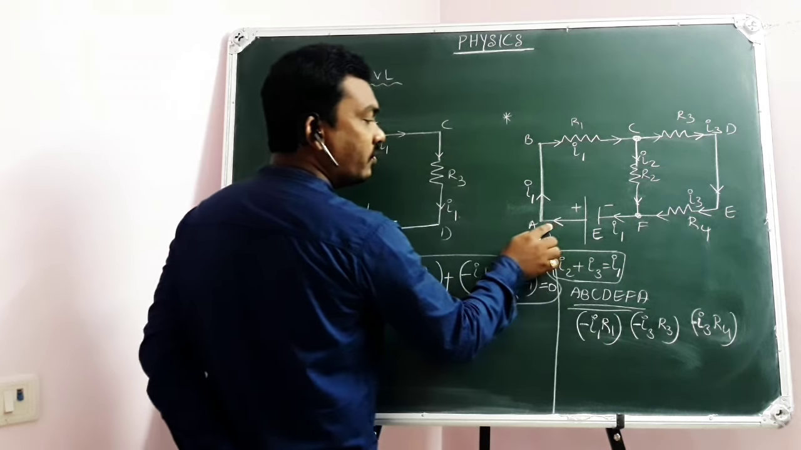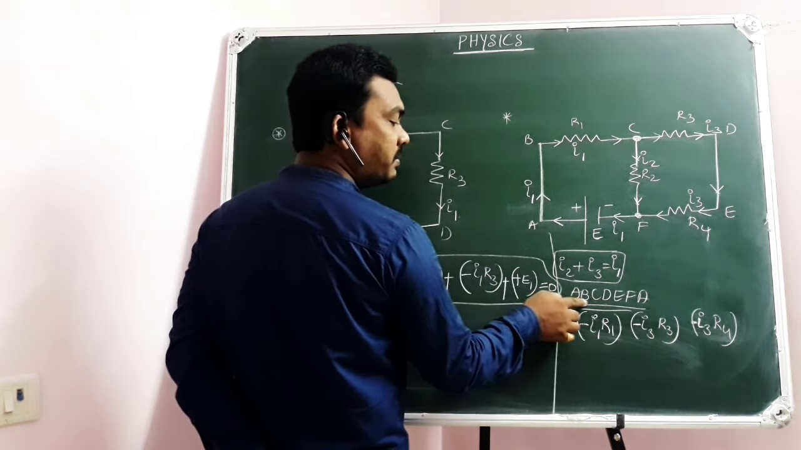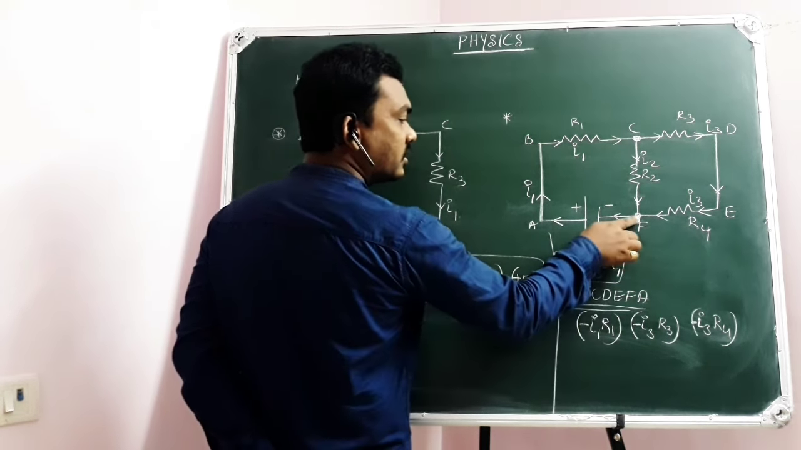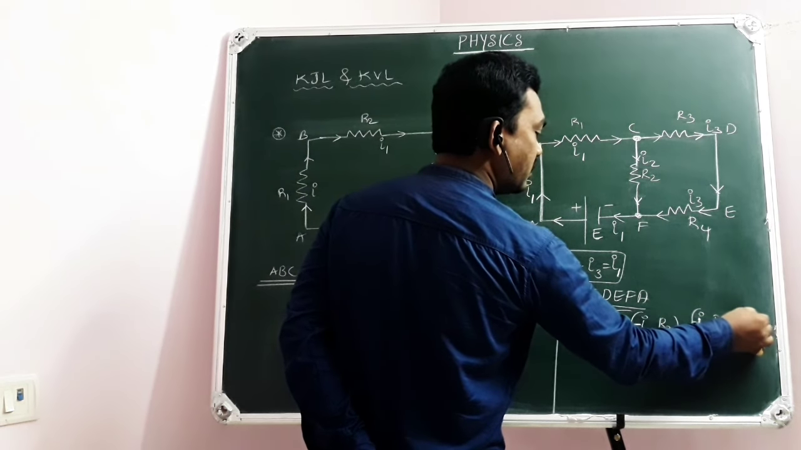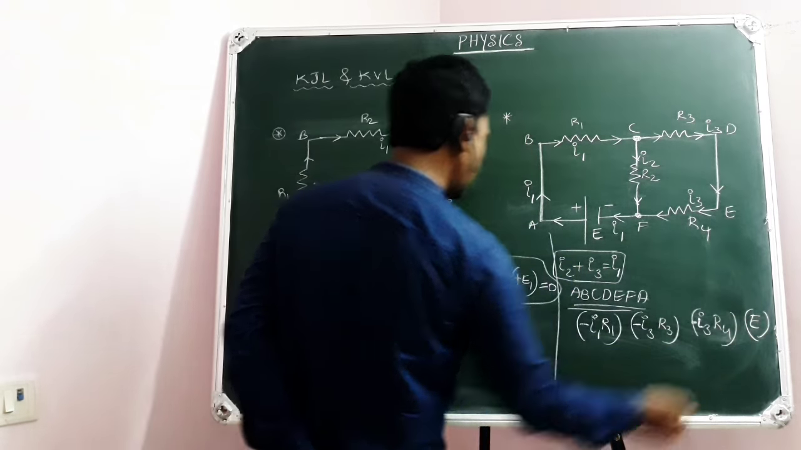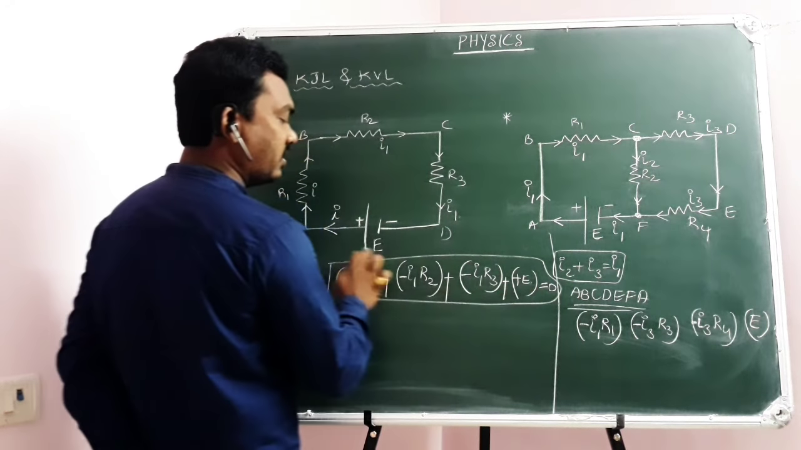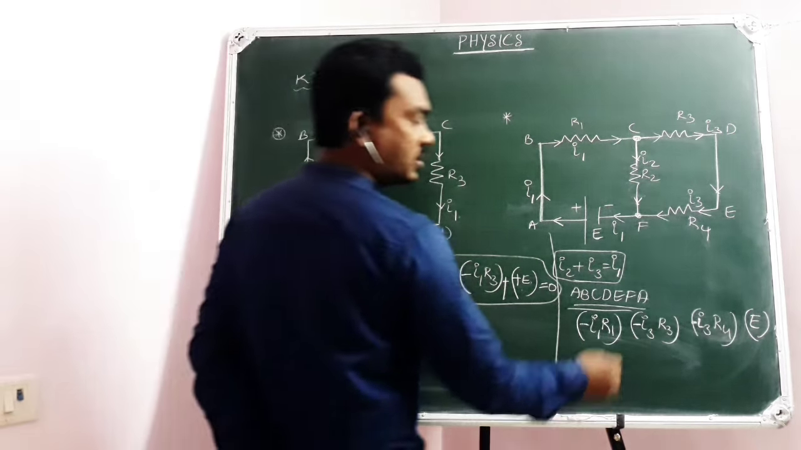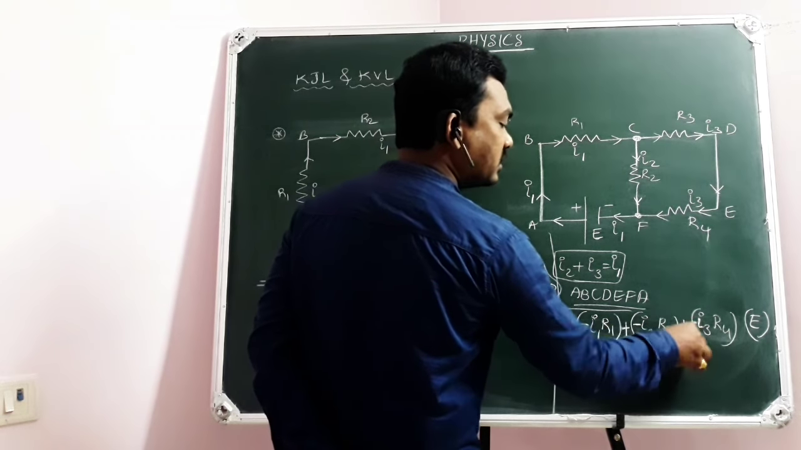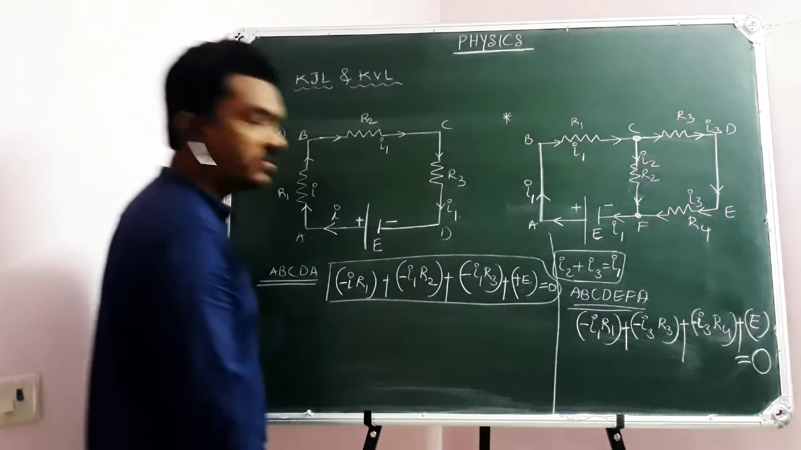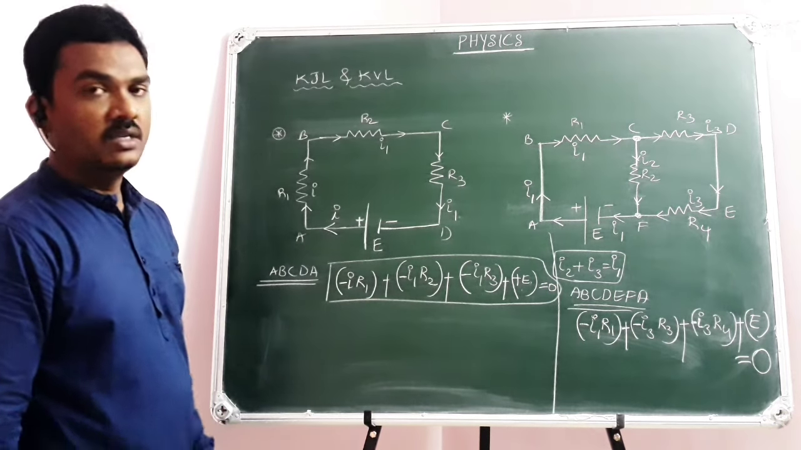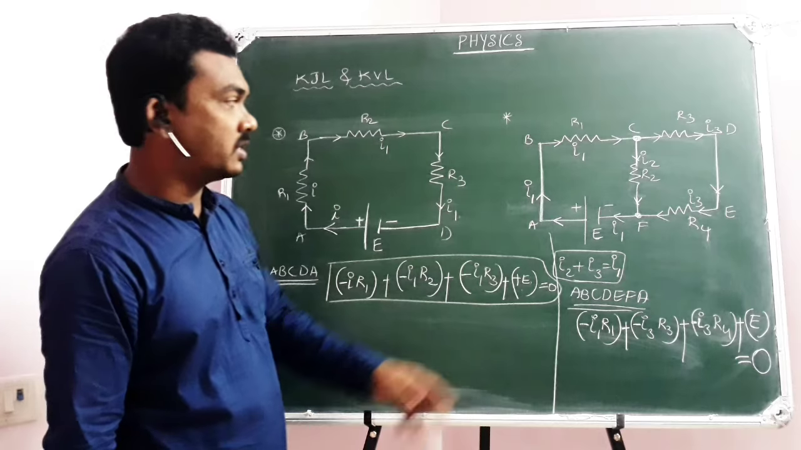F to A, while moving from F to A, because my closed loop A, B, C, D, E, F, A. So F to A, minus to plus. So potential rise. So E potential rise. Here also it is U only, not E1, it is U only. So the algebraic sum of all these potential drops in a closed circuit will be equal to 0. This is KVL.